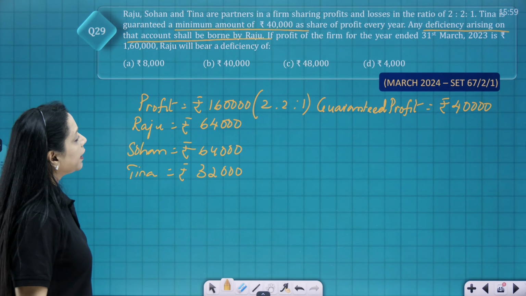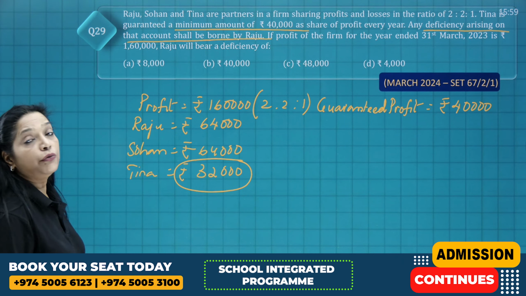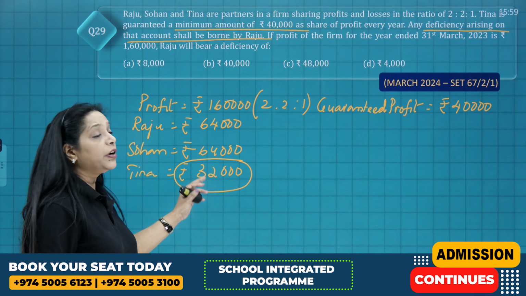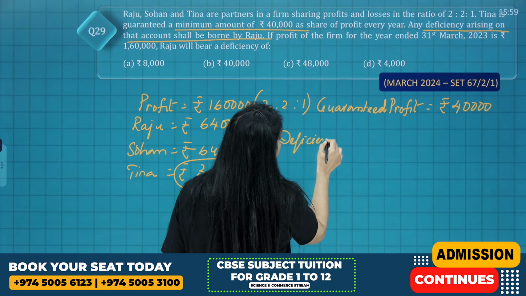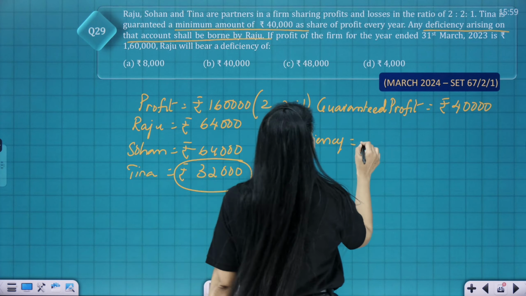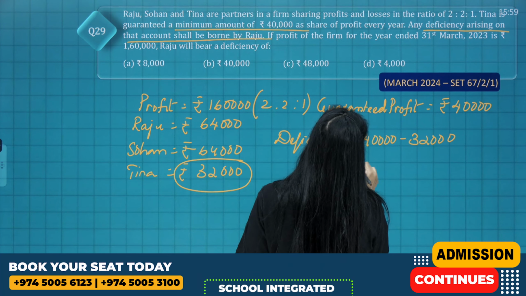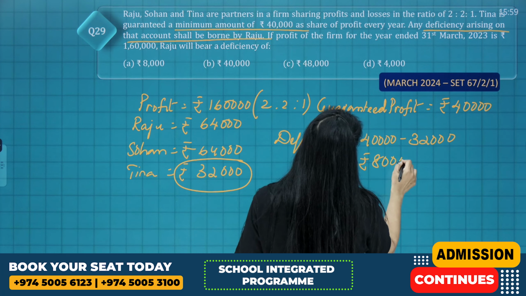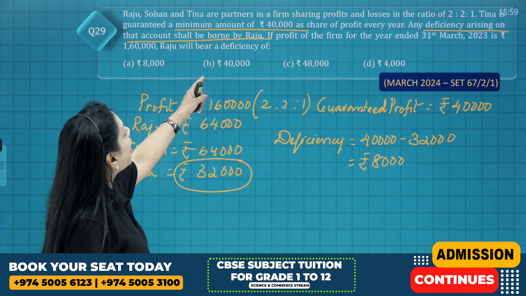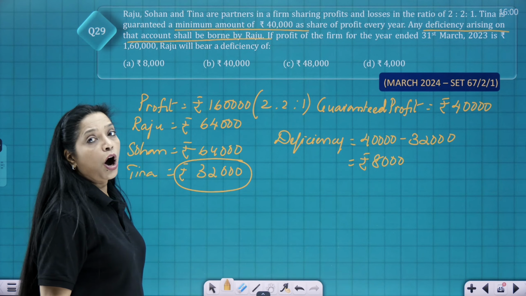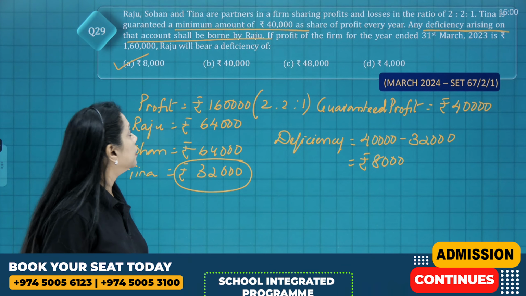Whereas Tina is getting how much? Only 32,000. What is the guaranteed profit? 40,000. Whereas Tina's profit is only 32,000. So what is your deficiency over here? Your deficiency is 40,000 minus 32,000, which is equal to rupees 8,000. And who is going to bear it? It is borne by Raju. So Raju will bear a deficiency of rupees 8,000. Your option A is your correct answer.